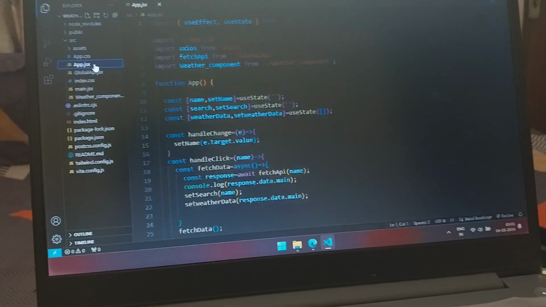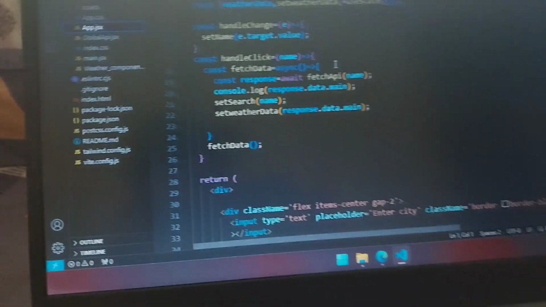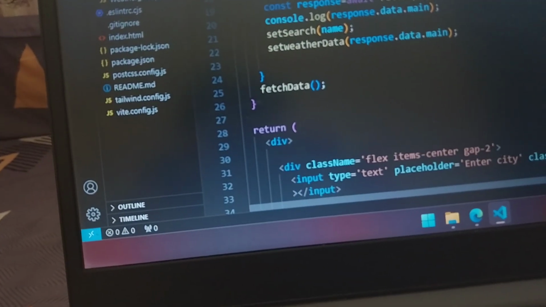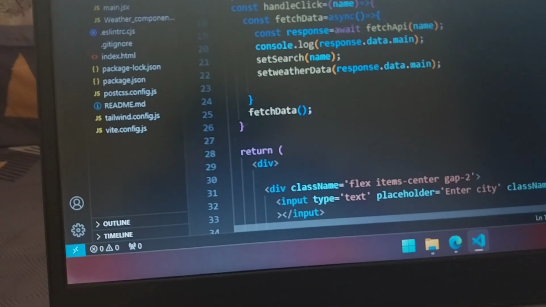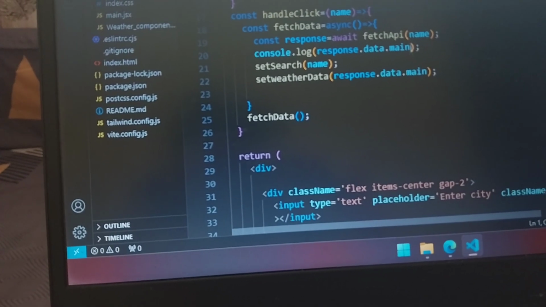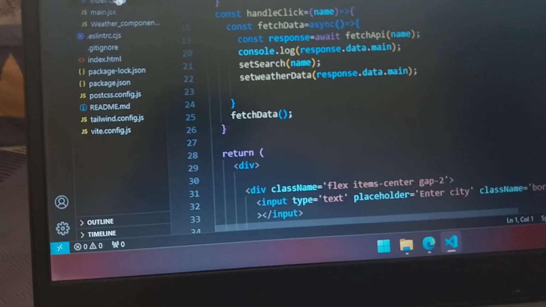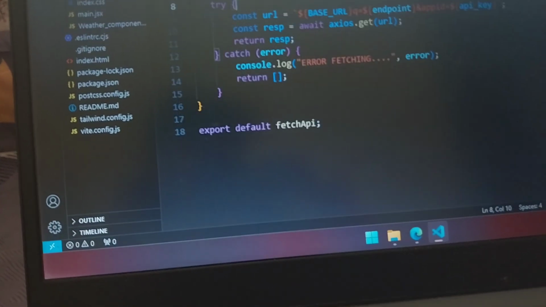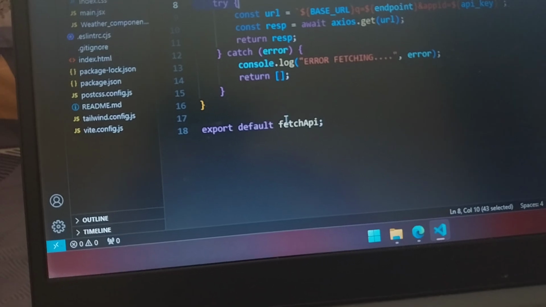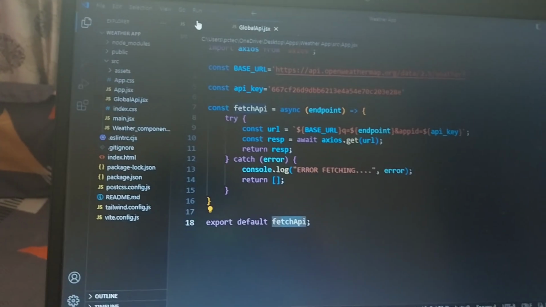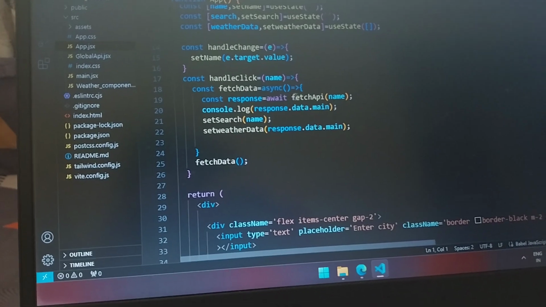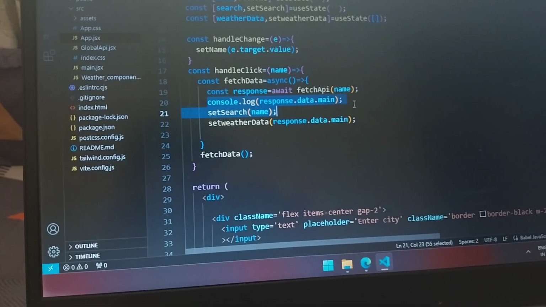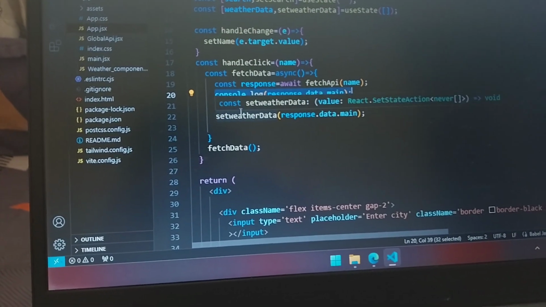So as you can see here in the App.jsx component, where I defined the endpoint, in the handle click, whenever the user clicks on the search button, this name will be passed into this function defined in the globalAPI.jsx component. As you can see, the fetch API function is defined over here. I exported it, so that's why I can use it here in my App.js component. I'll pass the name and then I'll get the response. I'll just console log the response just to see if the API is working fine, and then I'll define 2 states.